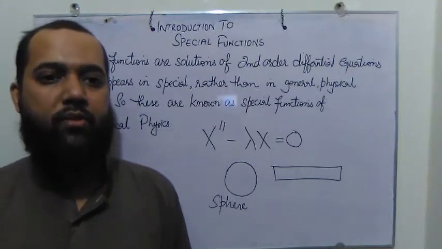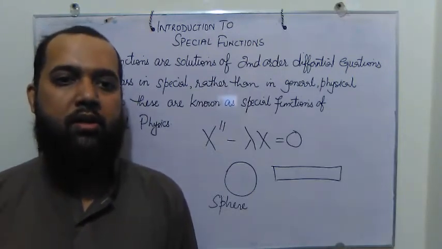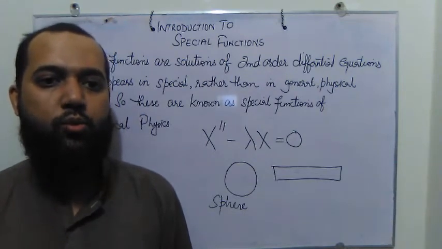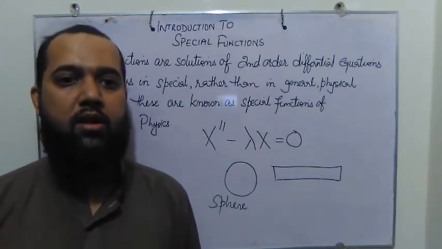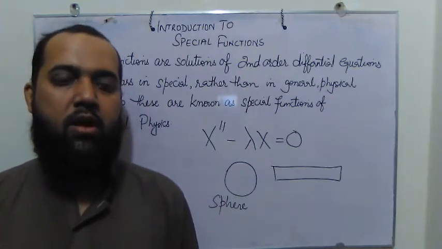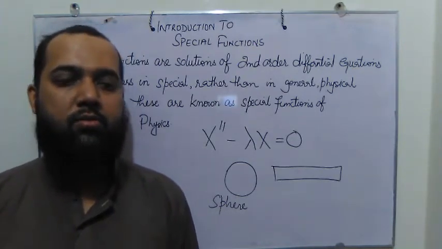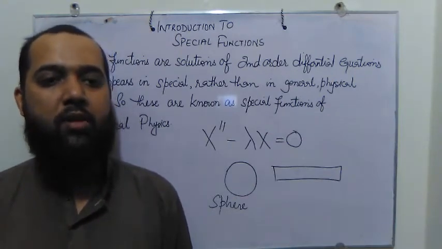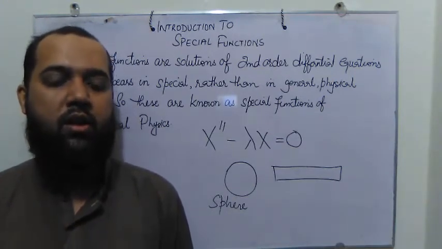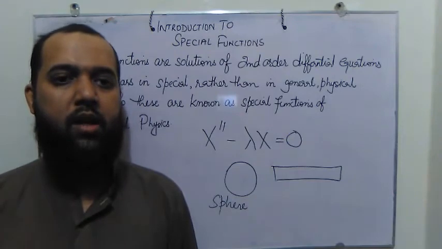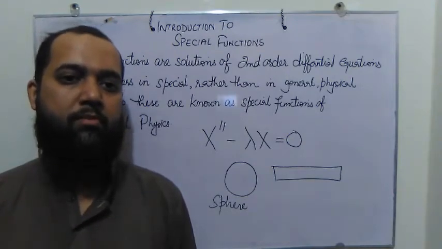These differential equations are named after their solvers, and the solution of that differential equation is the special function. So we have the Legendre differential equation, the Bessel differential equation, and the Hermite differential equation. The solutions of these are the Bessel function, Legendre polynomial, and Hermite polynomial, for example.